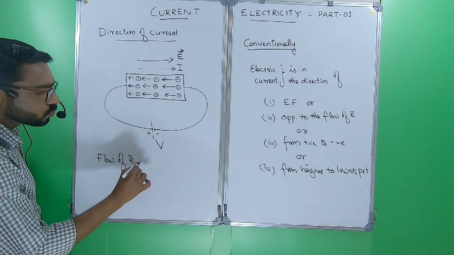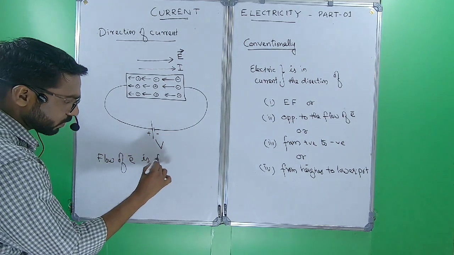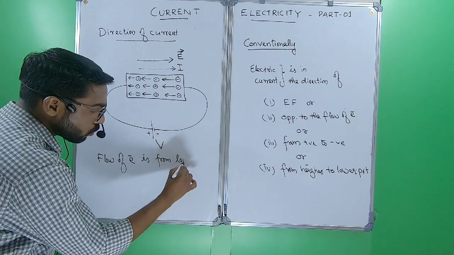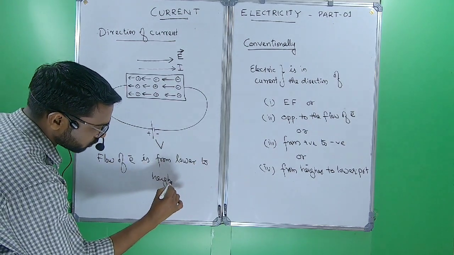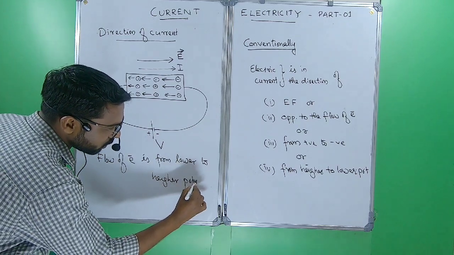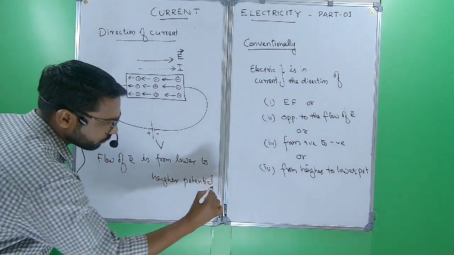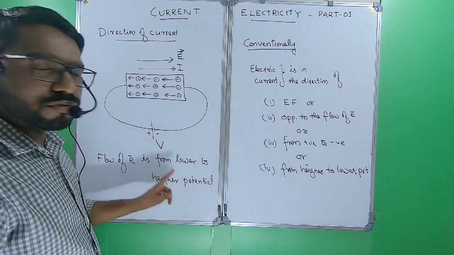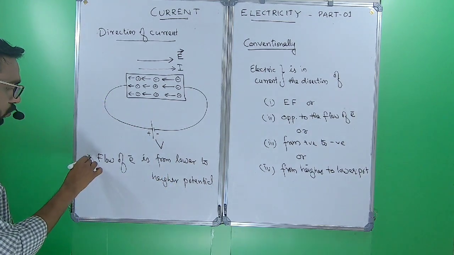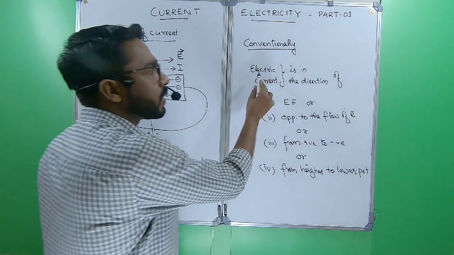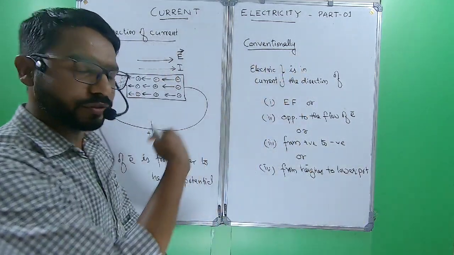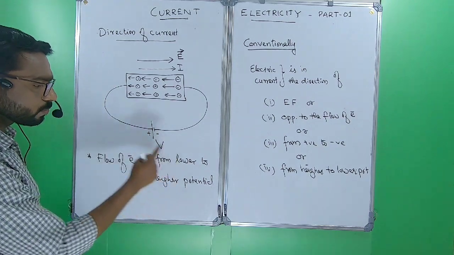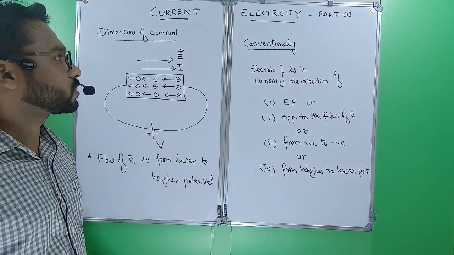Flow of electrons is from lower to higher potential. It is a very, very important point for board exams and for entrance exams too. Electric current is from higher potential to lower potential, so flow of electrons is from lower potential to higher potential.